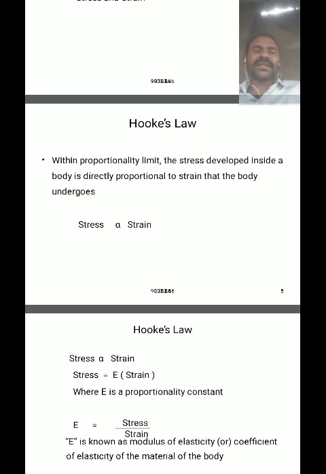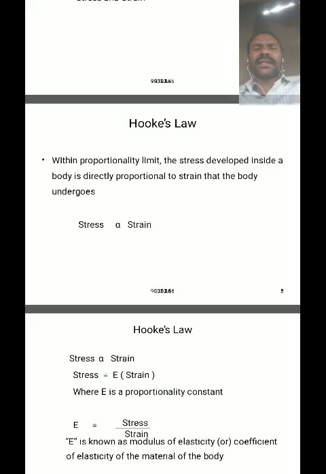Hooke's law states that the applied stress, or the force acting per unit area, is called stress. When we apply a force over some cross-sectional area, a stress is automatically developed inside the body. That developed stress is directly proportional to the producing strain in a body, which is called Hooke's law.